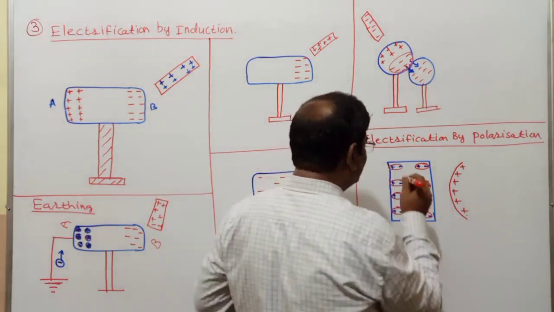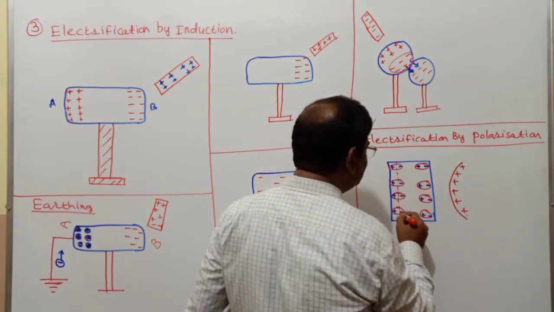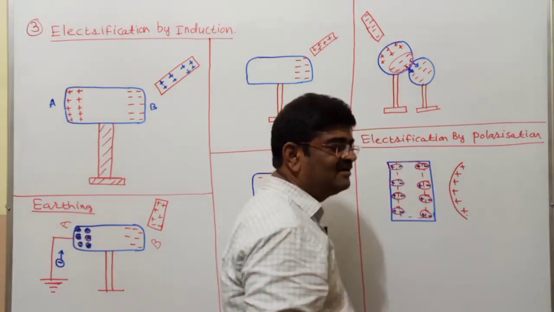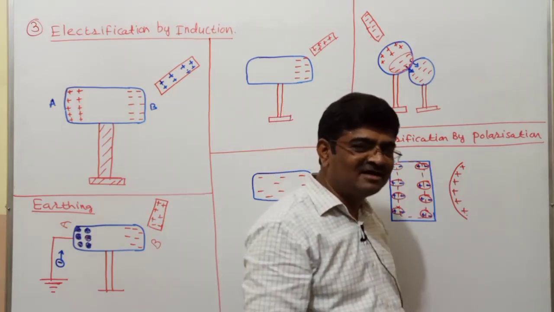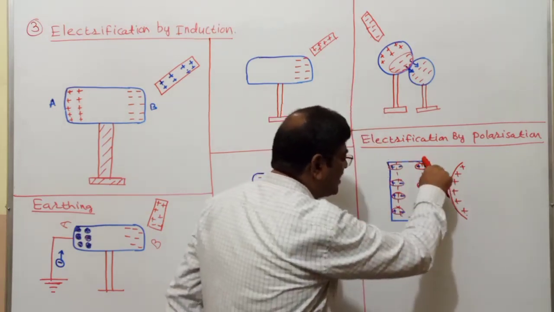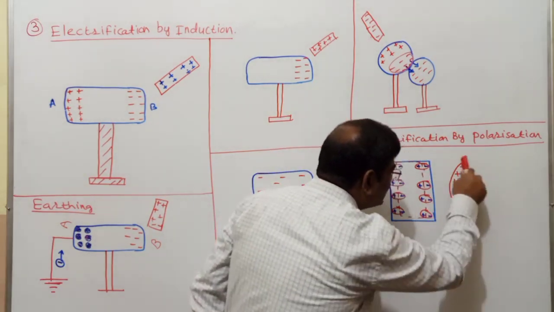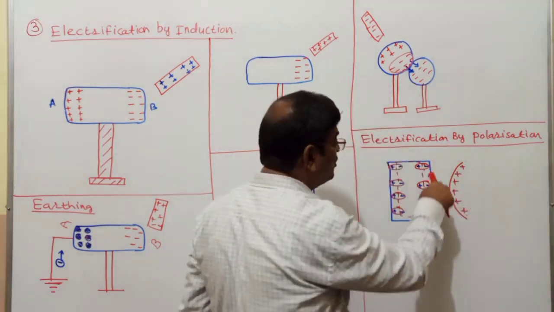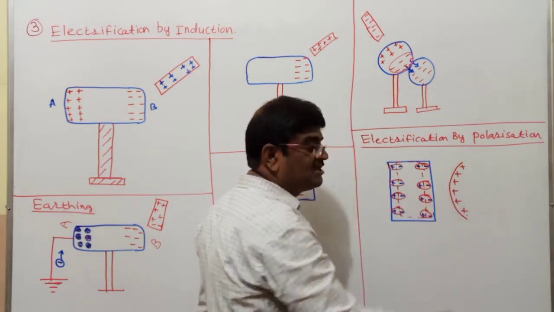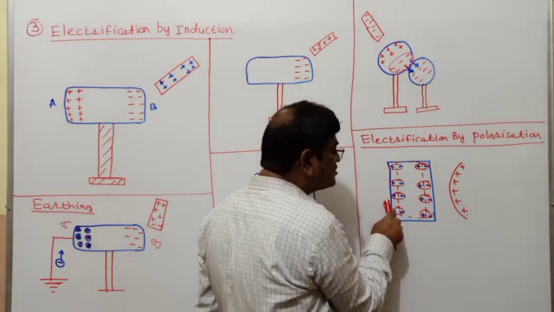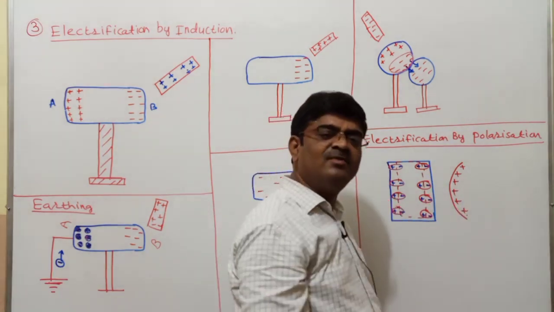So as a whole, if I see, these will nullify each other. And at the last, the face of this body which is close to the charged body you would find getting negatively charged because this is positive, and the farther face of the body you will find getting positively charged.